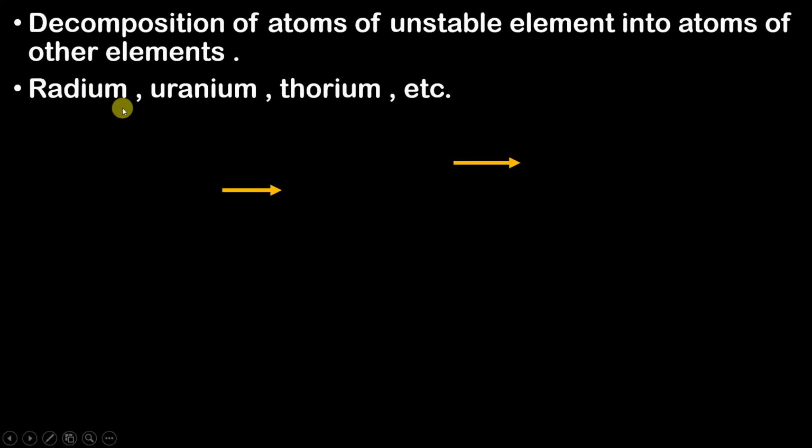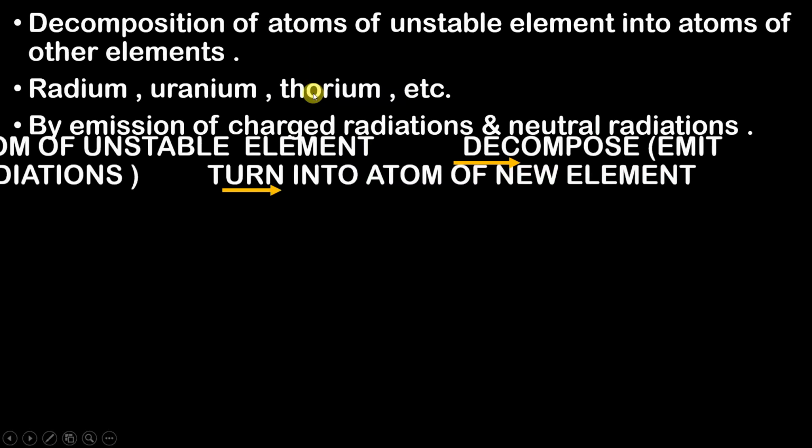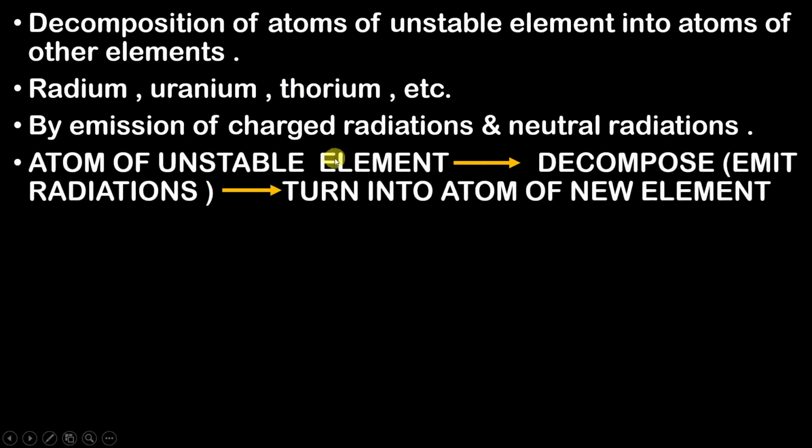Okay, so during this decomposition there is emission of certain charged radiations. Don't worry even if you are not understanding, because this is just a starting where I am telling you all the points which I will be covering ahead in this video. Okay, so now these are the basic steps which we'll be covering. That first we take an atom of unstable element like radium.